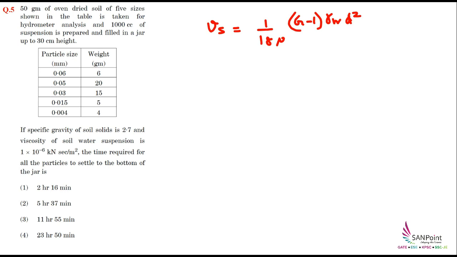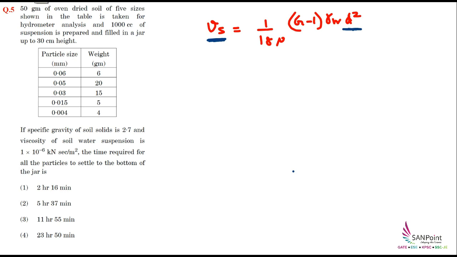One thing you can observe from this equation is that the settling velocity depends upon the diameter of the particle. So those particles which have a bigger size will have higher settling velocity, and the time required for their settlement will be less. The maximum time will be required by those particles which have the least particle size. So when the smallest particle settles, that means all the particles have settled.